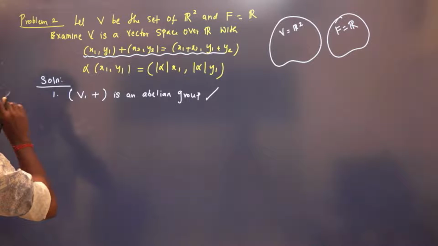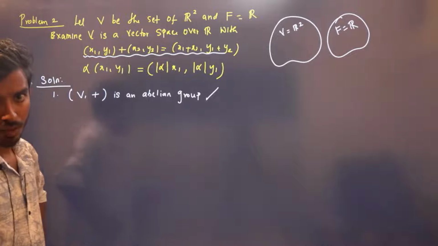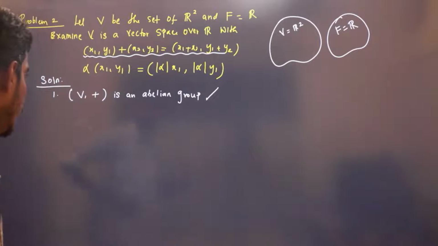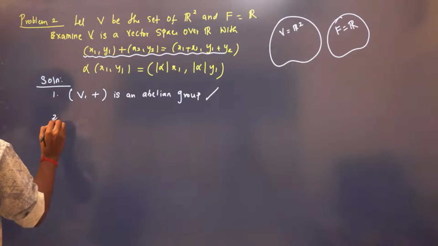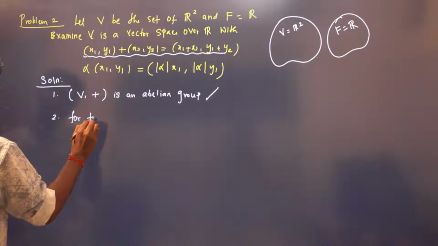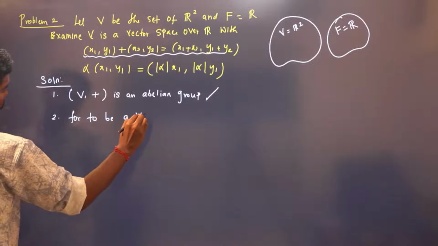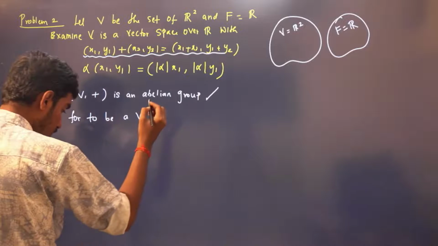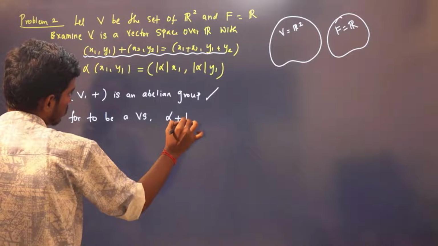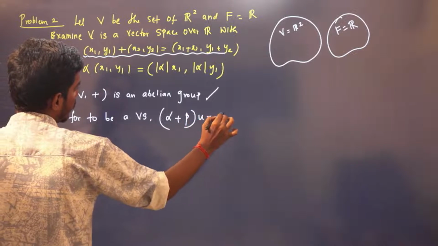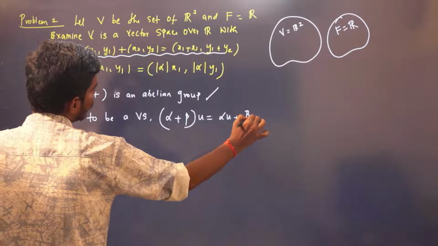Now we need to show the remaining four are true. But I'm going to give you a counter example now. For it to be a vector space, (alpha plus beta) u has to be equal to alpha u plus beta u.